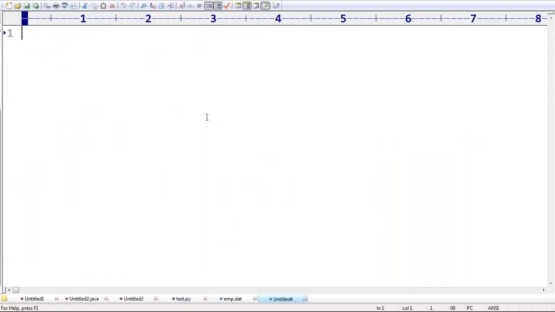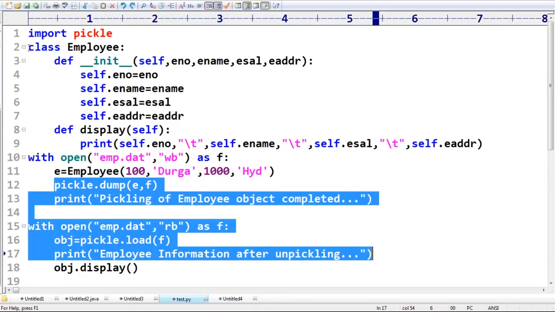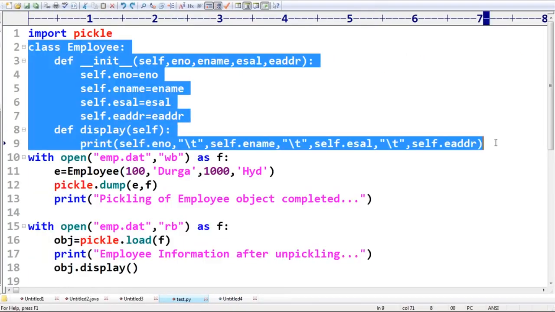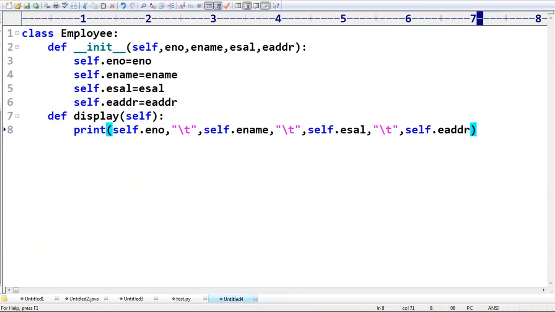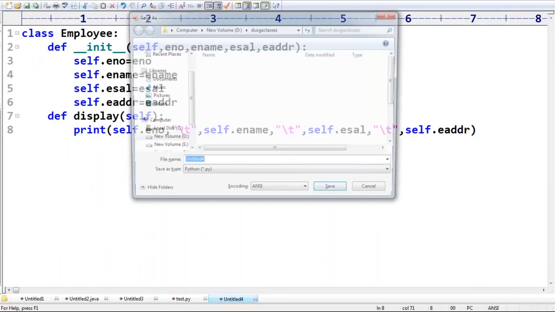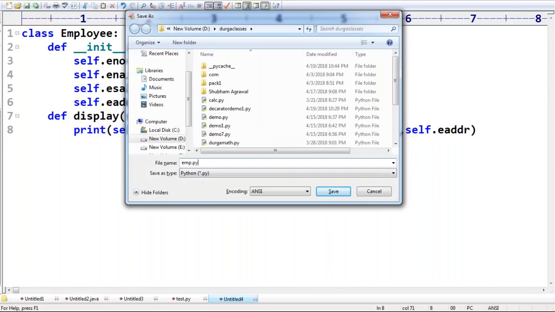So emp.py contains the employee class. So the total employee related thing is available inside emp.py. Make sure, sir, emp.py. Okay, I saved this one.